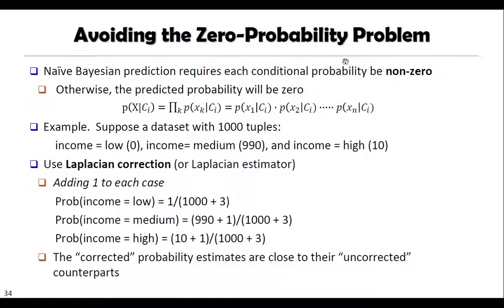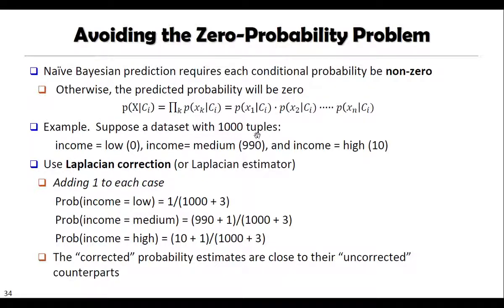Okay, now there is an issue, that is the zero probability problem. Naive-Bayesian prediction requires each conditional probability to be non-zero. So what if the probability is 0? In that case the whole product will become 0 and we will not get an accurate answer. Suppose there is an income field where low income is there.